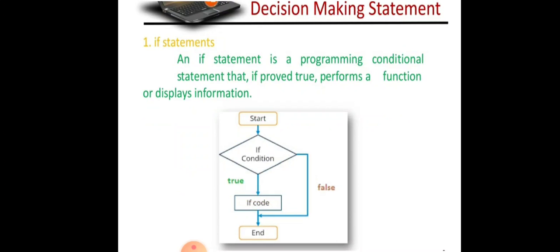It states that if something is true, Python should perform the steps that follow, and does nothing if the condition evaluates to false. In the flowchart, we start; if the condition is true, the next statement will be executed; if the condition is false, we come out of the loop.